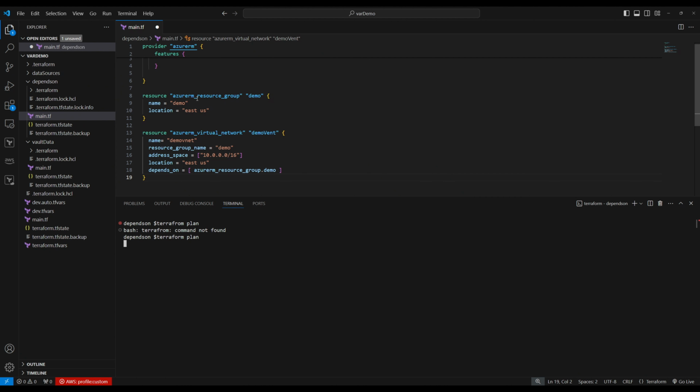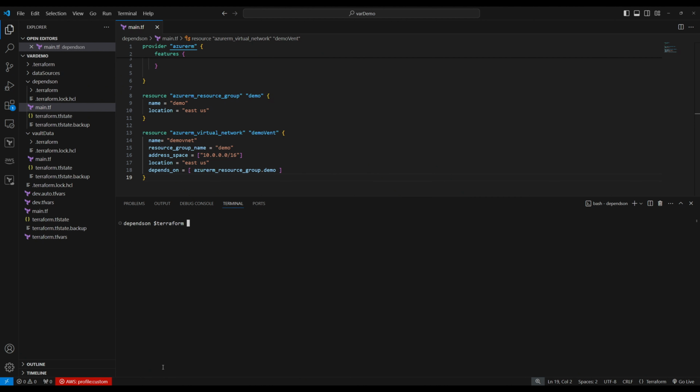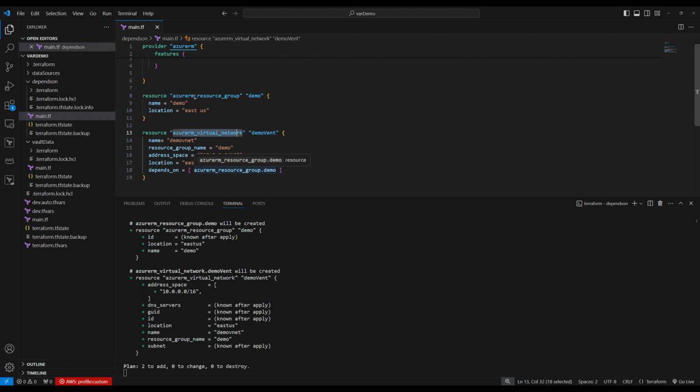So when you do Terraform plan, it should plan for resource group and virtual network. So demo resource group and demo vnet virtual network. See, two to add. Now let's do terraform apply -auto-approve. When you do terraform apply -auto-approve, it will try to create a resource group first, and then it will create a virtual network, because virtual network depends on resource group. So Terraform will maintain the dependency.